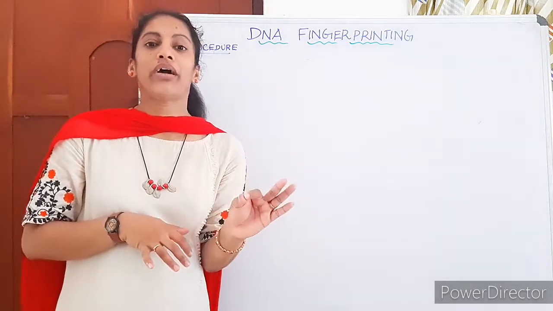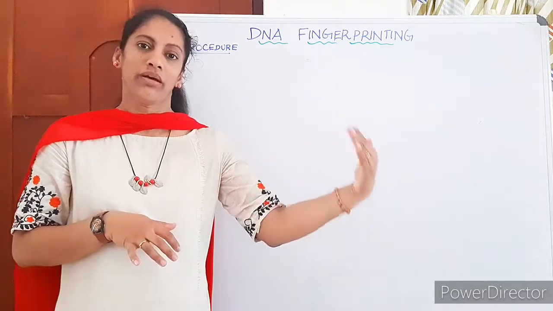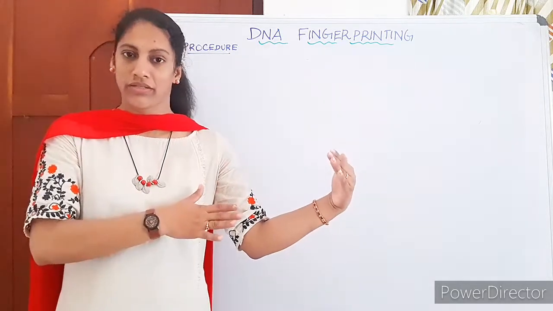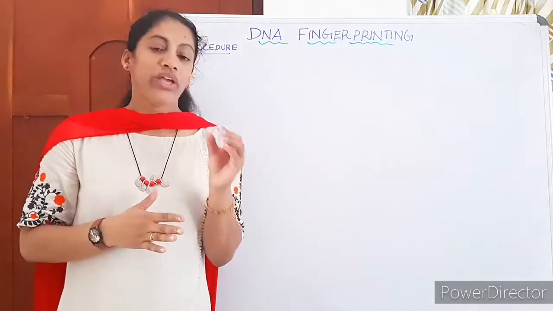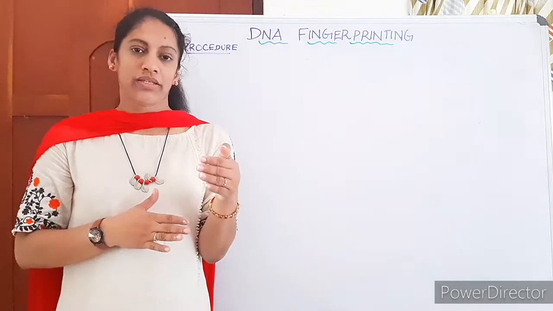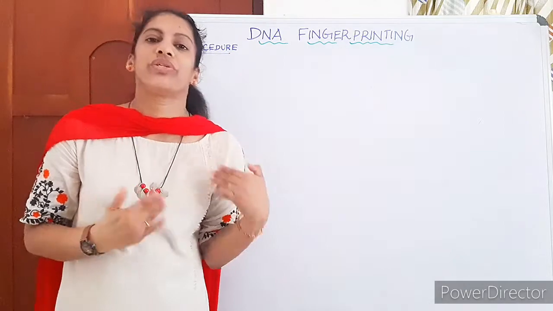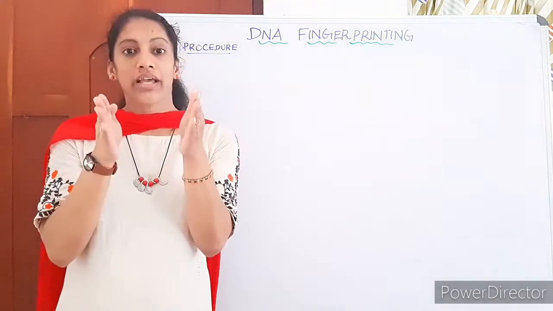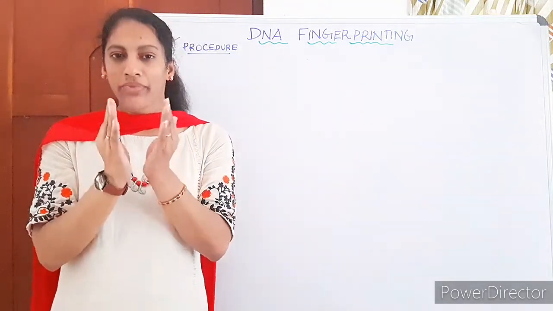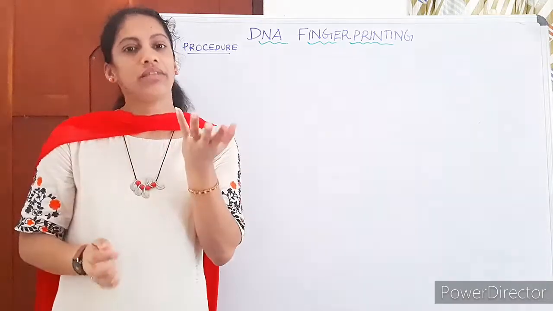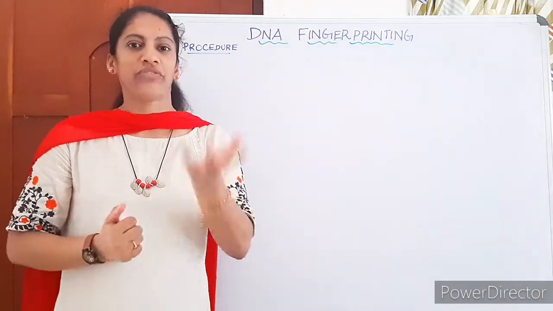Here we compare the DNA with a particular suspect. If we have a suspect and we get any sample of that person, we can do the DNA test. The prime requirement for the DNA test is the DNA itself.